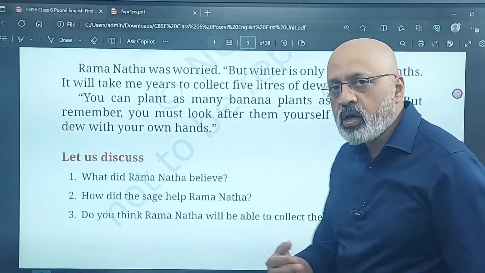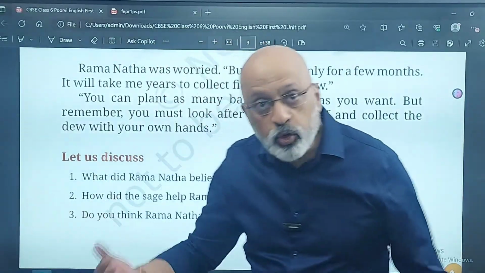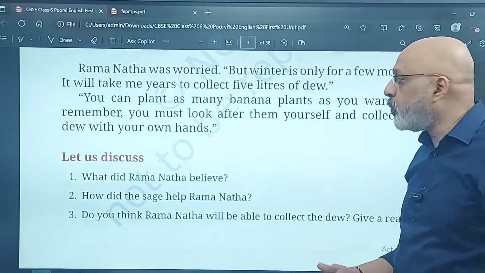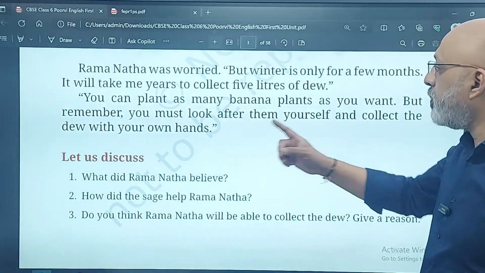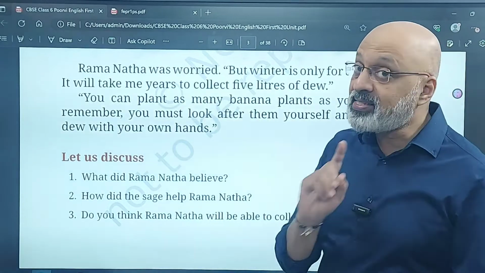You can plant. So he says, why don't you plant many banana plants so that you can collect as much as possible during the winter months as you want. But remember, you must look after them yourself and collect the dew with your own hand. So that is the condition.